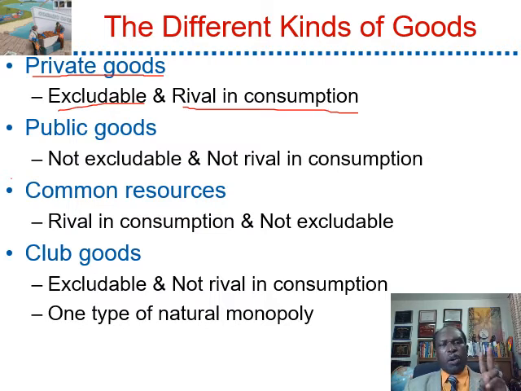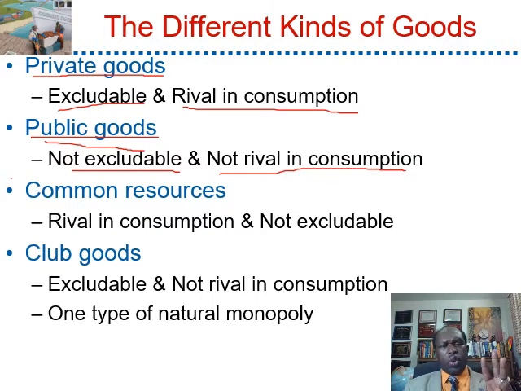The second category of goods is public goods. Public goods are not excludable and not rival in consumption. Examples of public goods are national defense. No one can be excluded from being protected by the army, public bridges, public street lights, or public parks. No one can be excluded from using the public bridges, enjoying the public street light, or going to the public park and relaxing, because they are public.